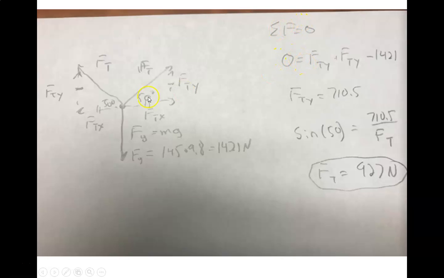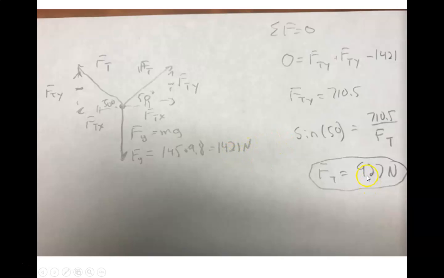So 0 equals 2 FTY minus FG, minus 1421. And solving that, we get FTY equals 710.5. Now, once I know a side, I've got an angle and a side, I can figure out the hypotenuse of the triangle using sine. So the sine of 50 equals FTY over FT. So sine of 50 equals 710 over FT, and you get the force of tension equals 927 newtons.